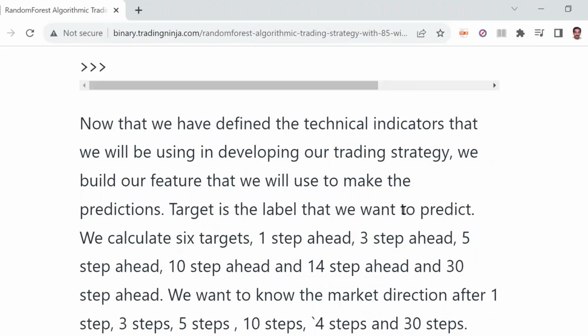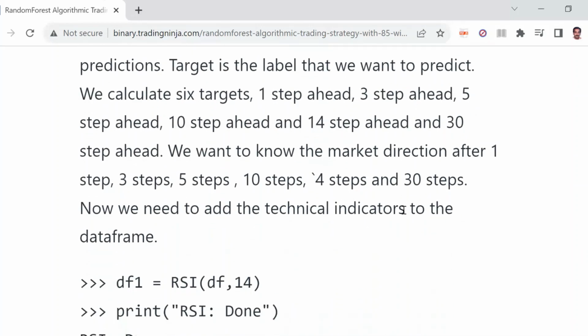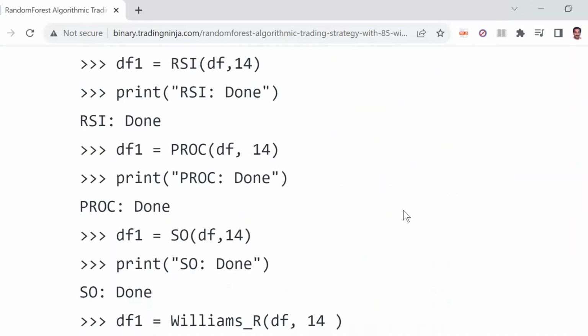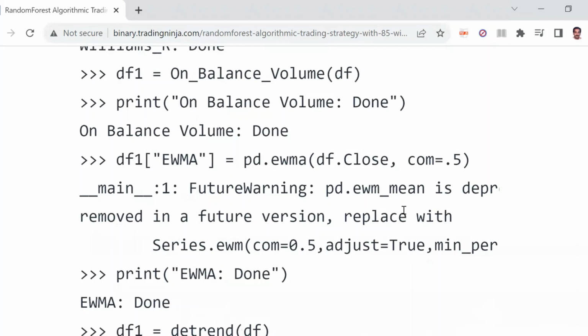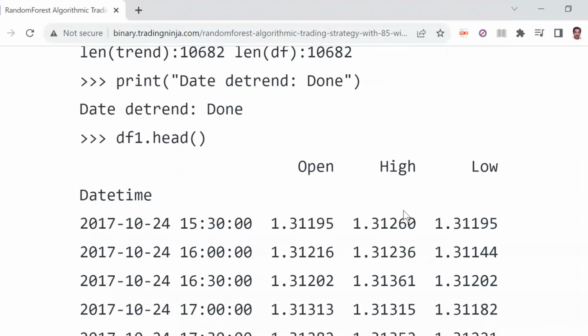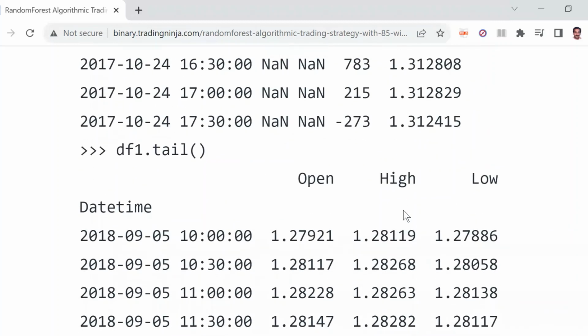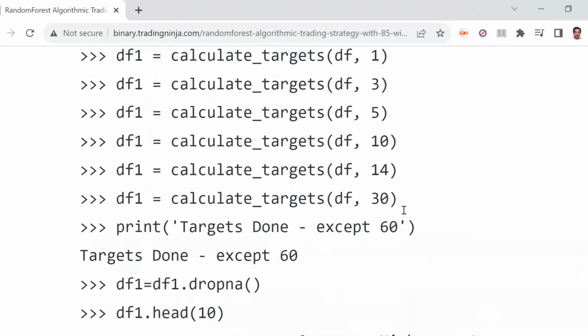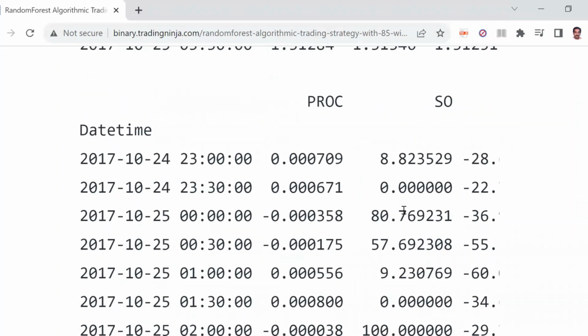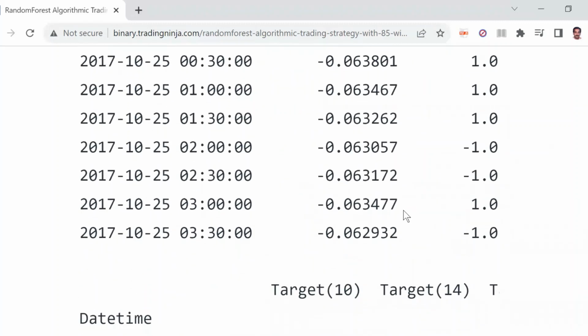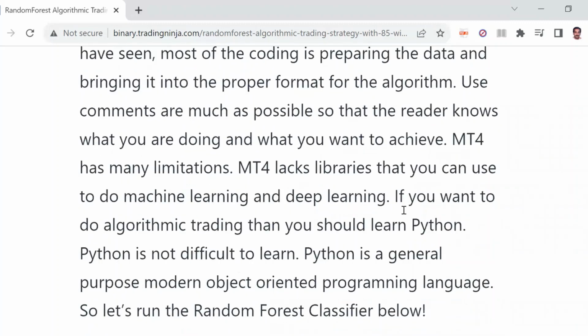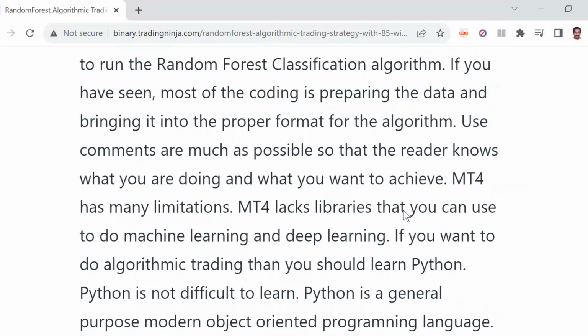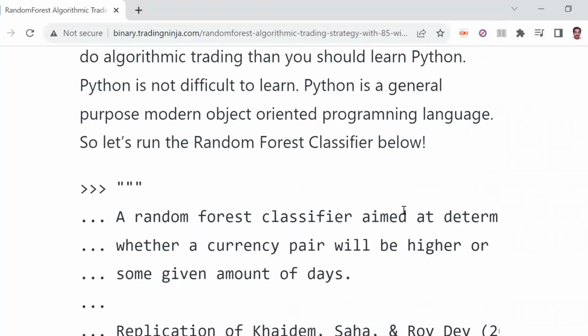So as I said, we will calculate 6 targets: 1 step ahead, 3 step ahead, 5 step, 10 step, 14 steps, and 30 steps. So we now build a data frame that we will then give to the random forest algorithm, and that will then do the classification for us. So this is the random forest algorithm.